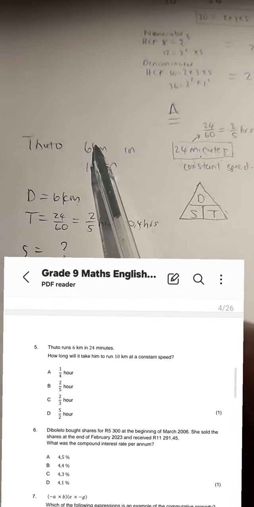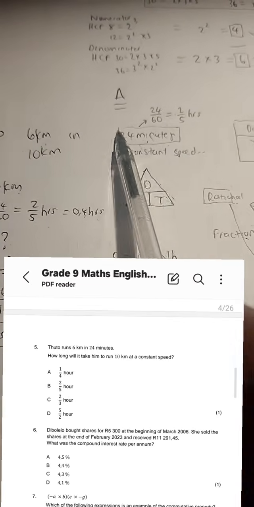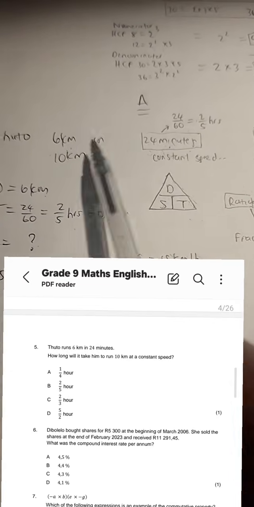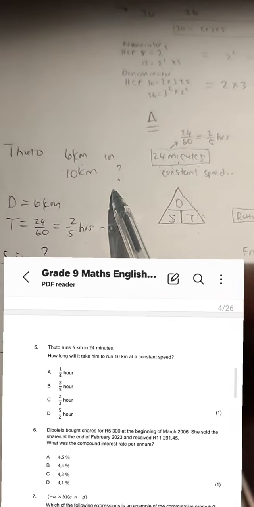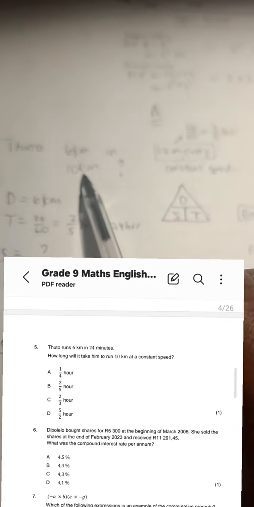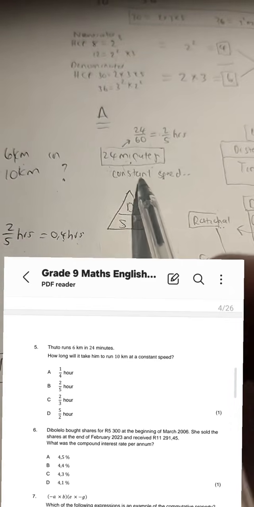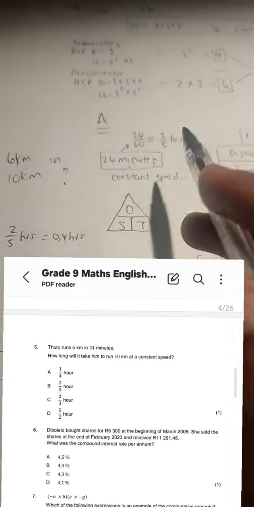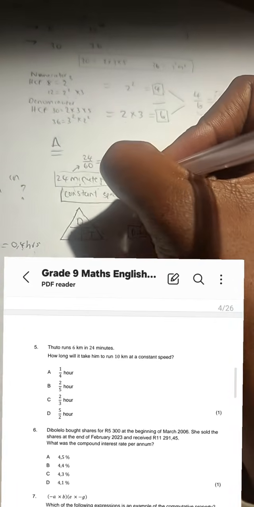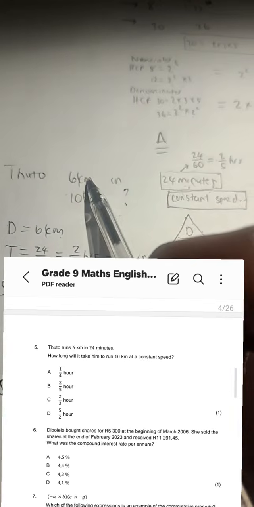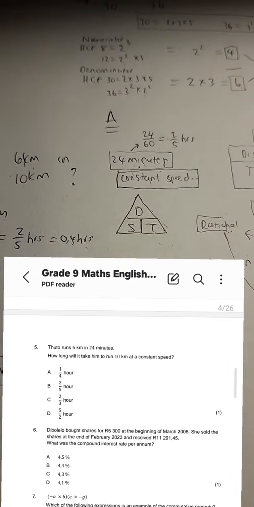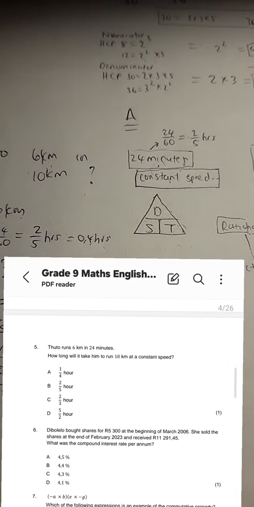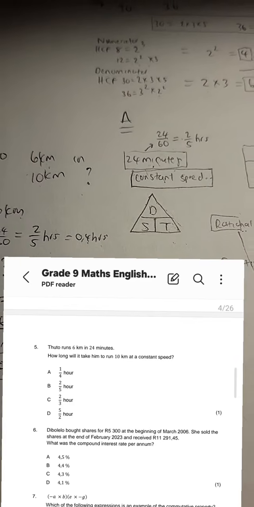Okay, remember I said Tuto runs 6 kilometers in 24 minutes. And then they are asking us, how long will it take for Tuto to run 10 kilometers if they are running at a constant speed? Guys, when they are saying constant speed, it means Tuto, for the 6 kilometer race, he will run at that speed. For the 10 kilometer race, he will run at the same speed. That's what we mean by constant speed. I hope that makes sense.